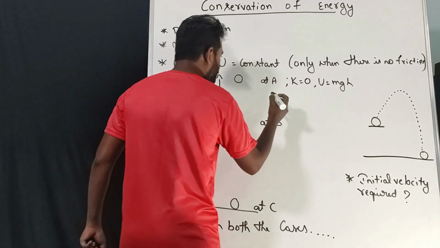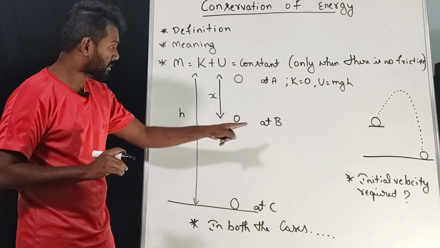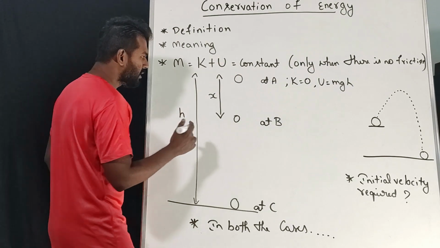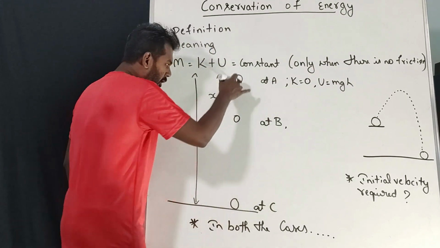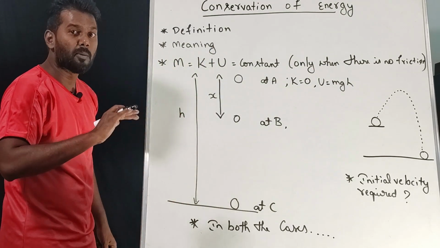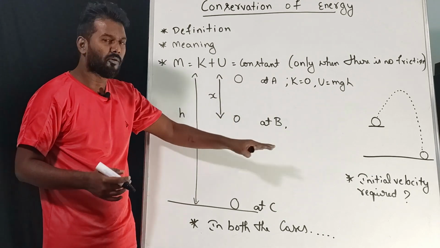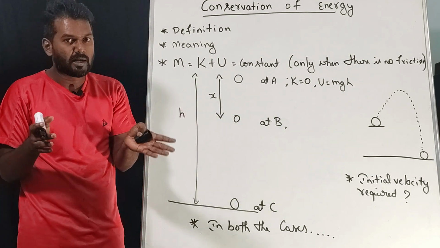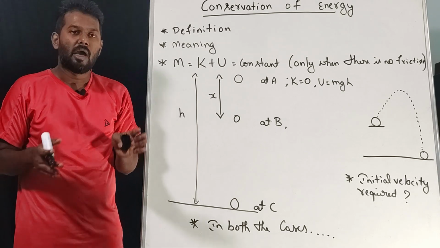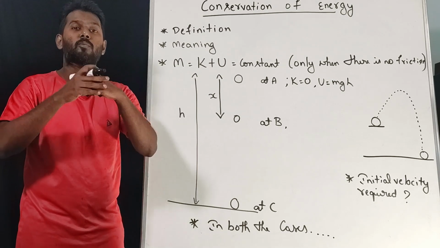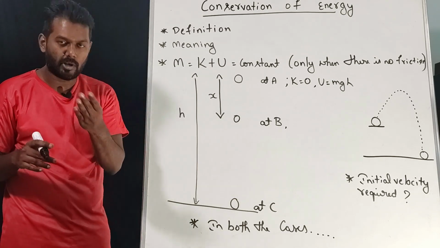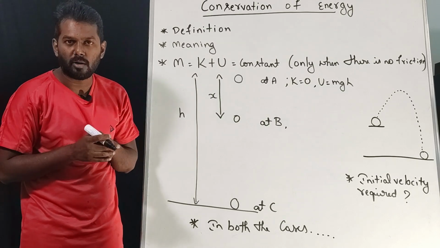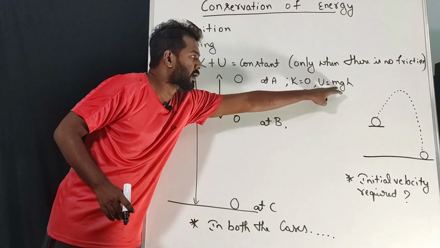Now at point B, this is very much important. At point B the ball is moving. Correct? So whenever you convert potential energy into kinetic energy or kinetic energy into potential energy, we can assume the formula for both is the same. What is the formula for potential energy? mgh.